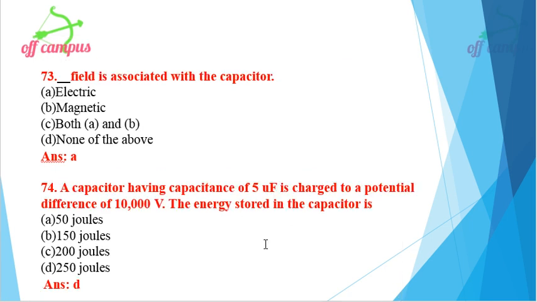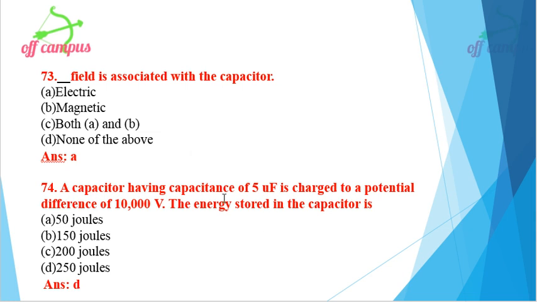Then next one, dash field is associated with the capacitor. We know that electric field is associated with the capacitor, whereas magnetic field is associated with the inductor. So, for this question, option A, electric field is associated with the capacitor.